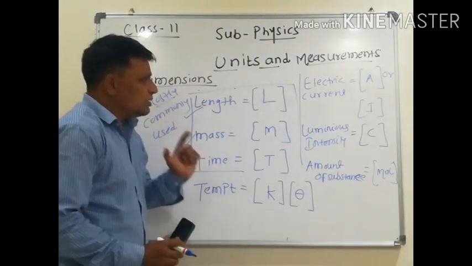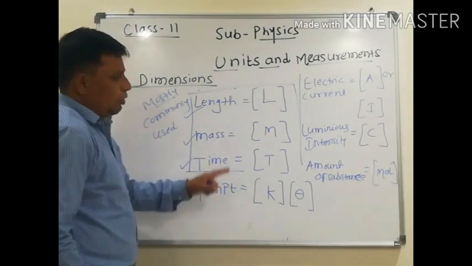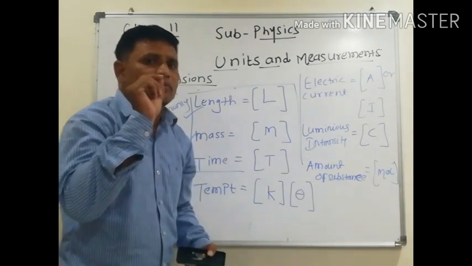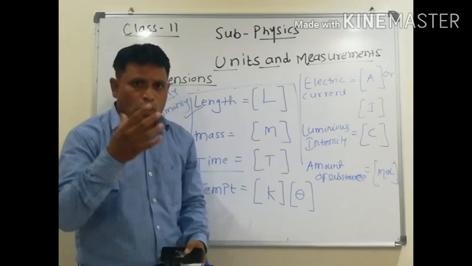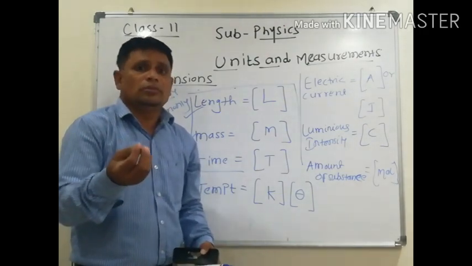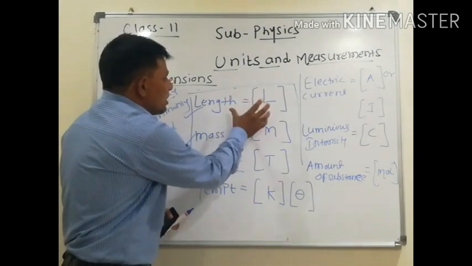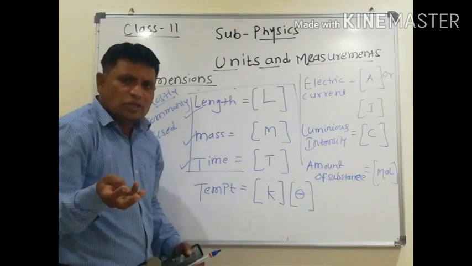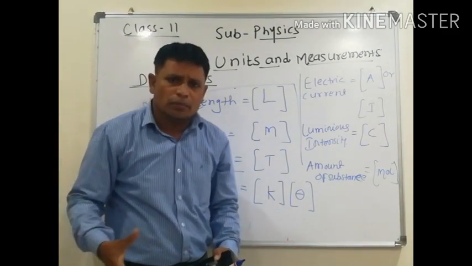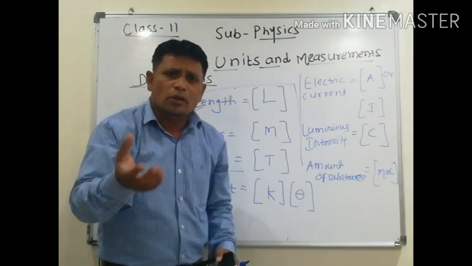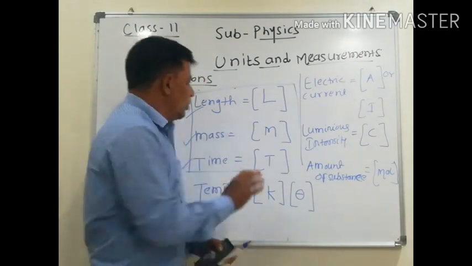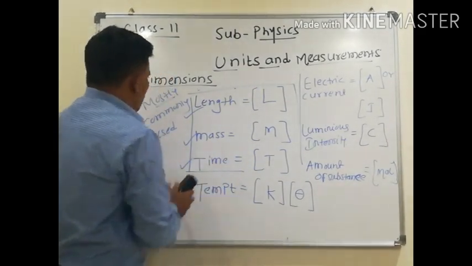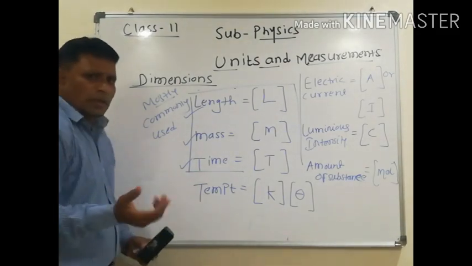Okay, now what is the definition of dimension? That is very important. Look here, I say that dimension shows the nature of that physical quantity. Number one, with the help of dimension, we have to give some symbols. We gave one symbol, for length L, because meter, kilometer, inch, feet are different units, so we will get confused. So what do we do? We give one symbol. So with the help of dimension, length L, mass M, time T. Okay, now write down this or take a screenshot of this.